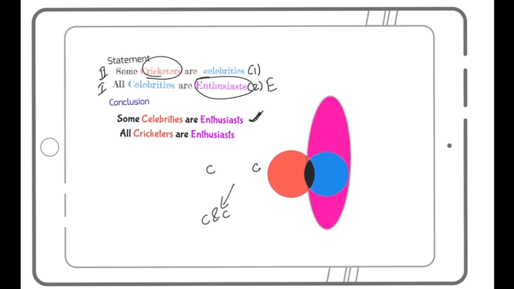But this is not happening. This may happen or may not happen. Something that may happen or may not happen is never a conclusion. Conclusion is always something we can say with absolute surety. So in this case, I'll mark only option A, which says only one follows. Only conclusion number one follows.